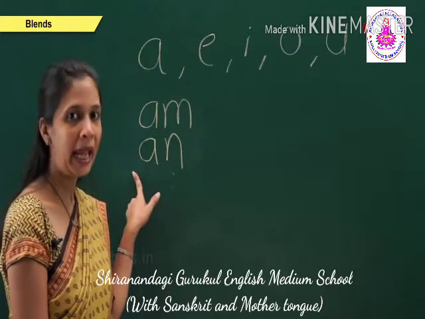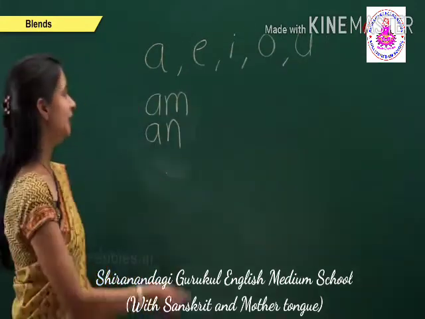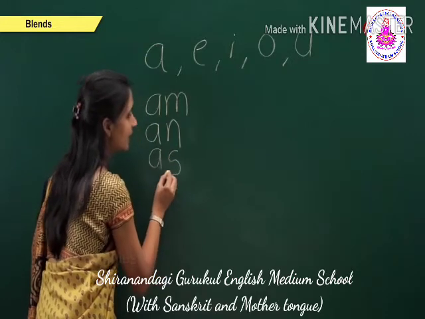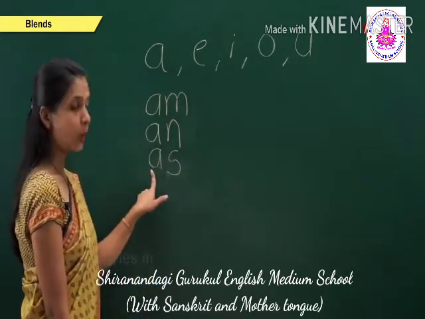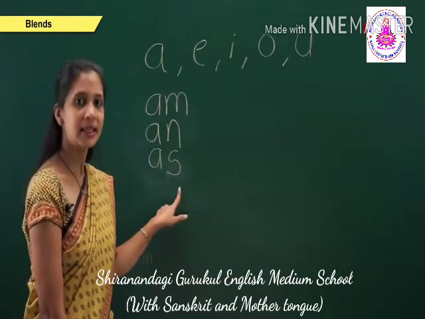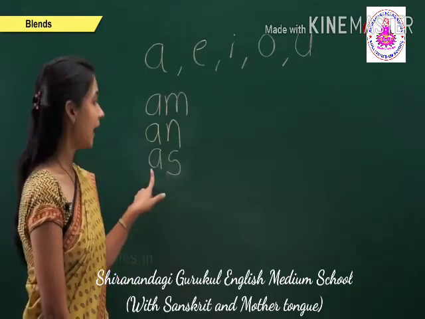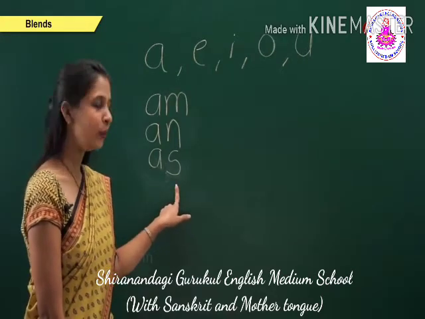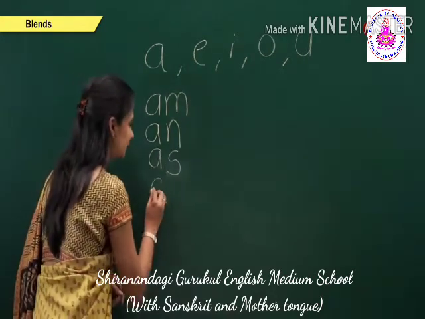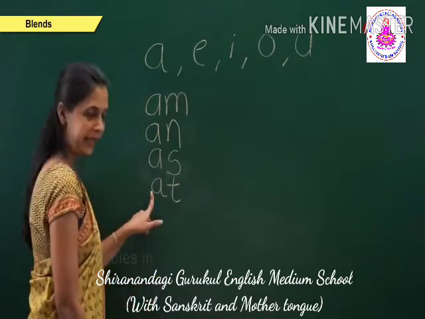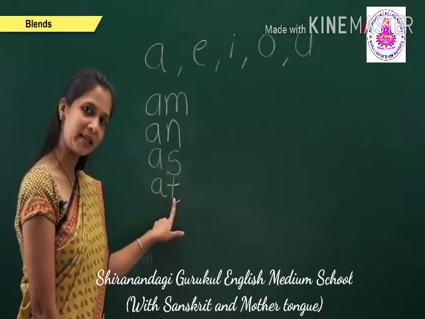Let us see the third word. A, S, as. The sound of this two-letter word is a, s. Okay? Now, the fourth one. A, T, at.